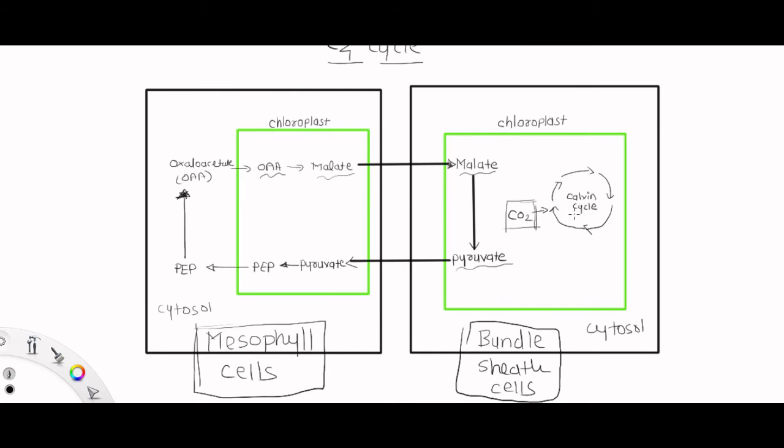Now this pyruvate, which is generated in the bundle sheath cell, is transported back into the chloroplast of the mesophyll cell.